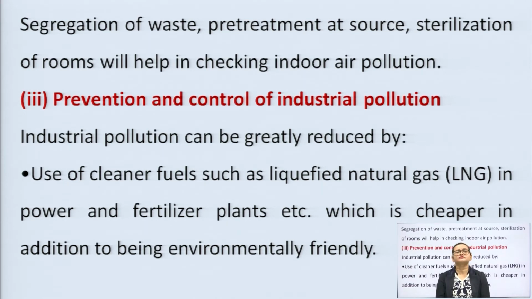Cleaner fuels such as LPG and liquefied natural gas power fertilizer plants, which is cheaper in addition to being environmentally friendly. CNG can also be used. We should use these types of environmentally friendly fuels to eradicate or reduce industrial pollution caused by factories at all levels.